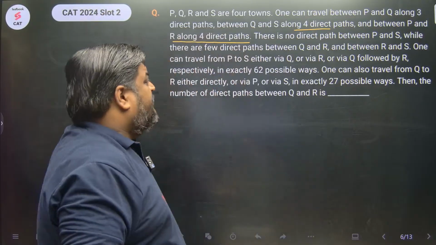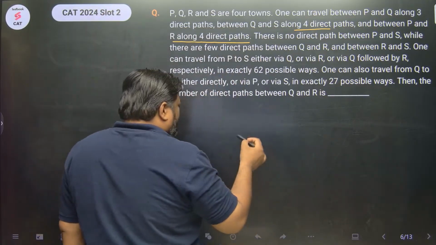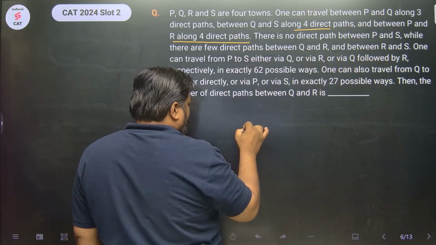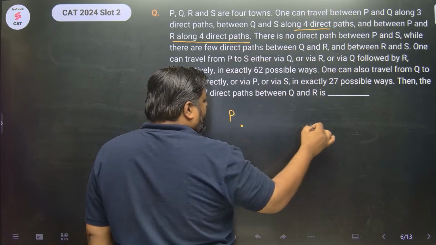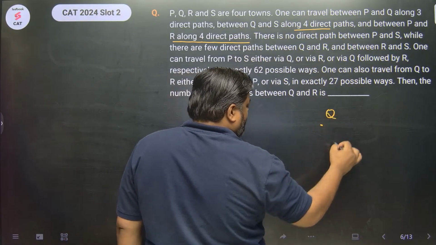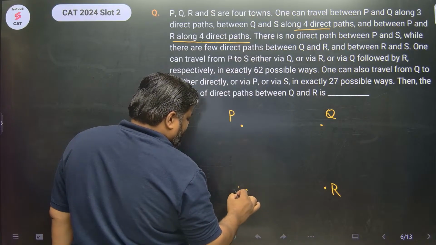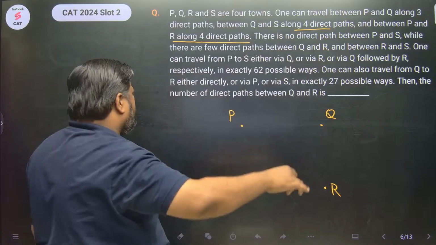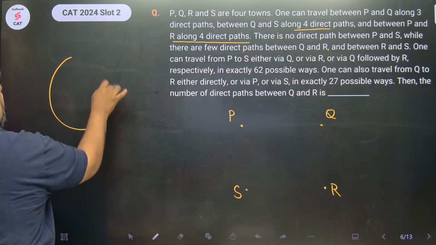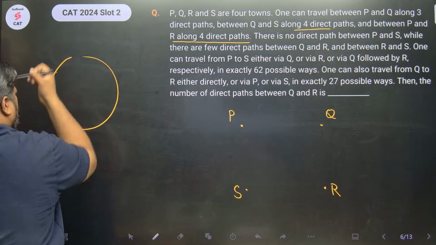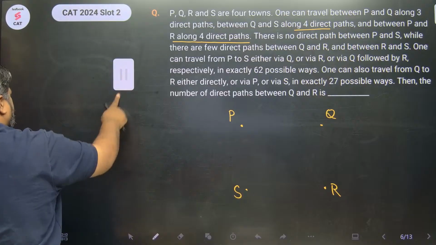But since here are only 4 cities, आप इनको ऐसा square type में रख लो, like keep P over here, Q over here, R over here, and S over here. ठीक है? If there are more number of points, तो generally circle draw करके उस पे रखना gives a better visualization effect.